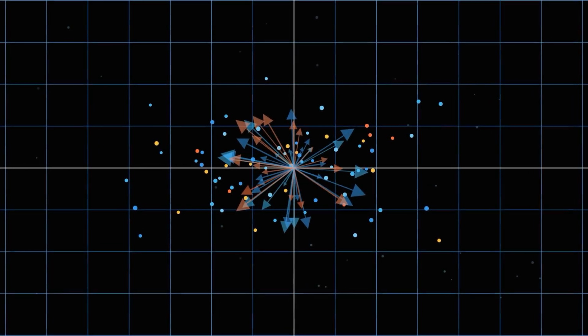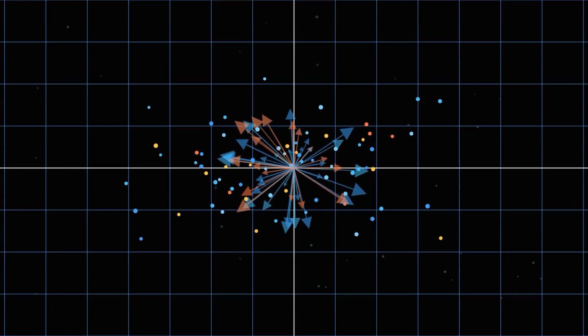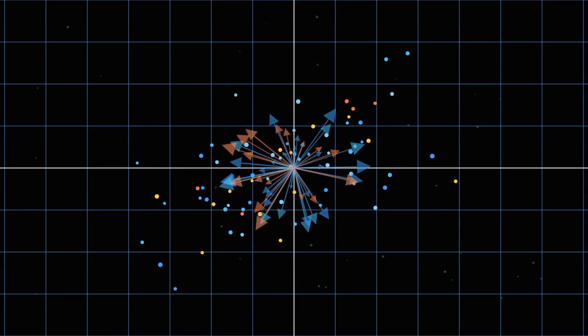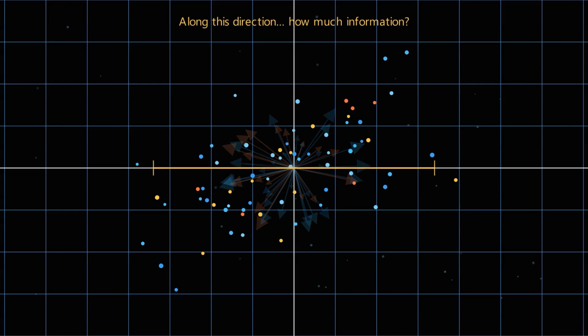At this point, we know our language has become a cloud of mathematical points, but simply looking at the cloud doesn't tell us whether the transformer has learned meaningful structure or just random noise. Imagine rotating an invisible measuring stick around the embedding space. Every time we rotate it, we ask one simple question.